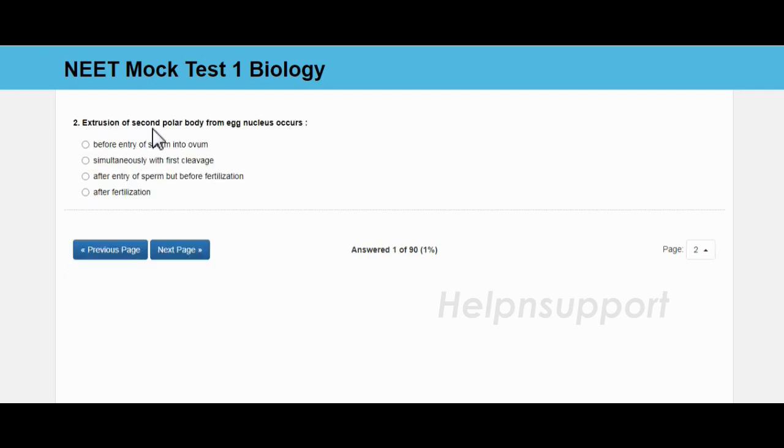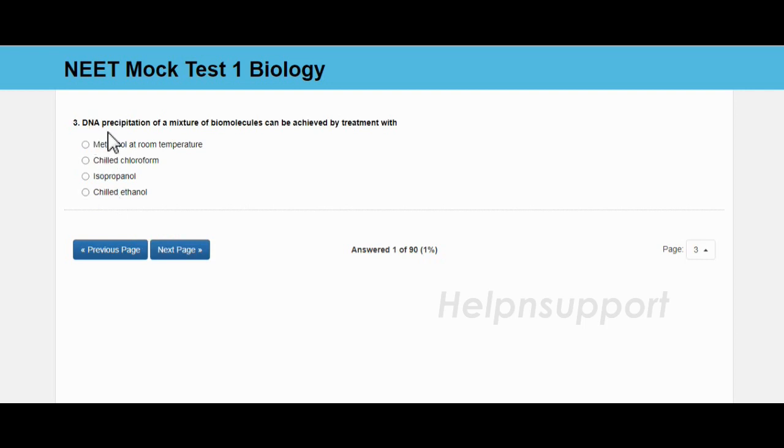Extrusion of second polar body from egg nucleus occurs before entry of sperm into ovum, simultaneously with first cleavage, after entry of sperm but before fertilization, after fertilization. And the answer is after entry of sperm but before fertilization.